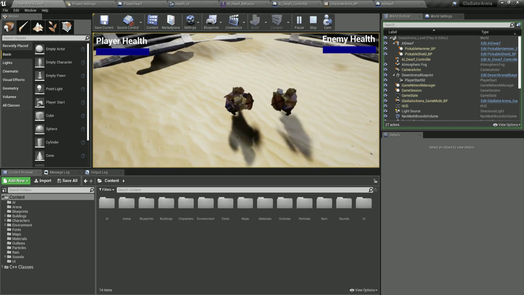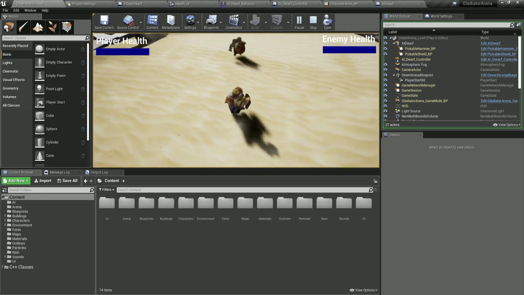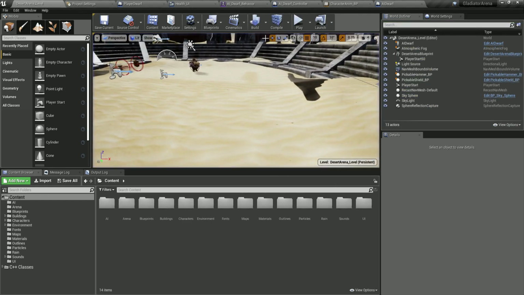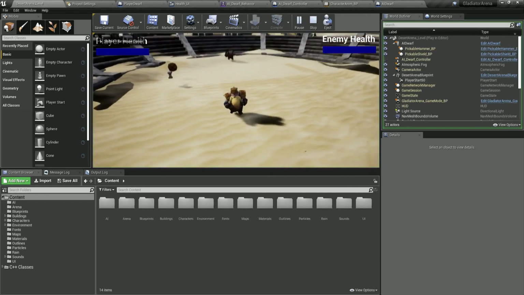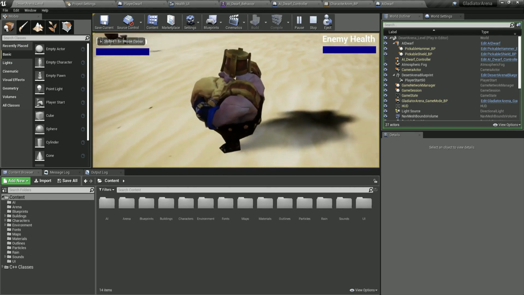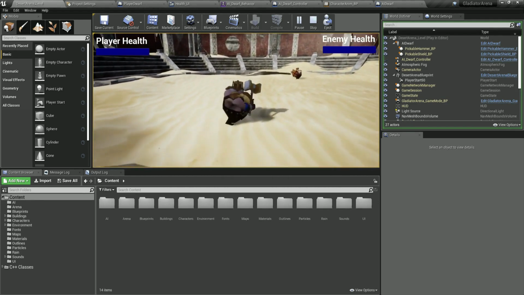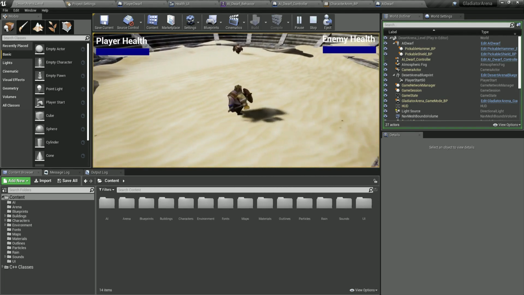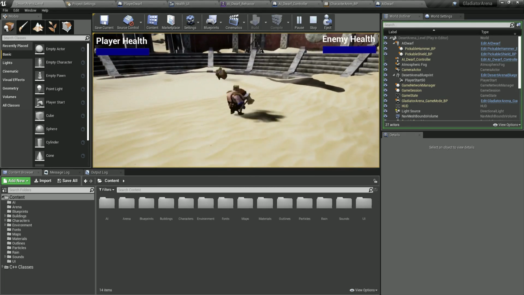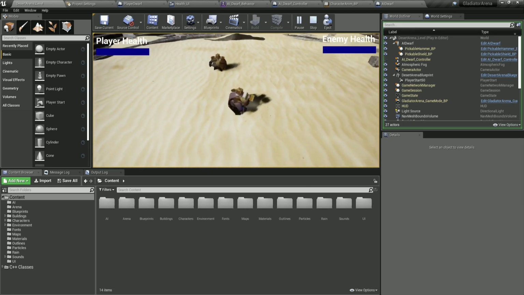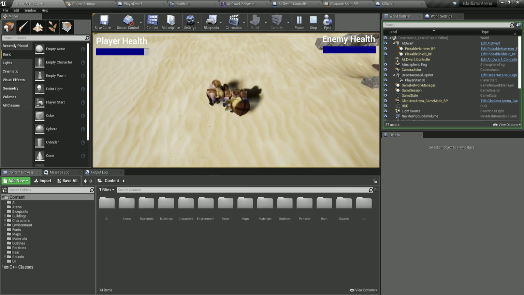We also, for the first time, have our AI, and notice how the AI is chasing us, and on random, if he doesn't see us right away, notice he's going to roam in the level. So you see, he doesn't see us currently, and he's searching for us on a random location. He is going through the level, but when he sees us, he's going to come straight at us, as you can see, and he is going to start attacking us.